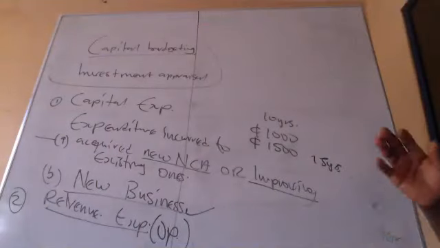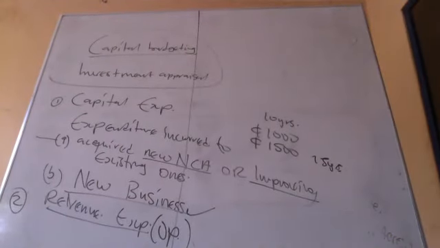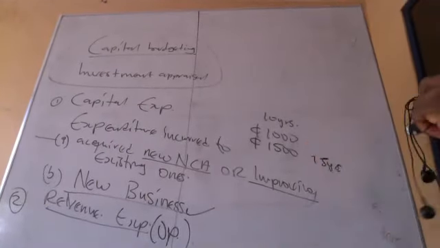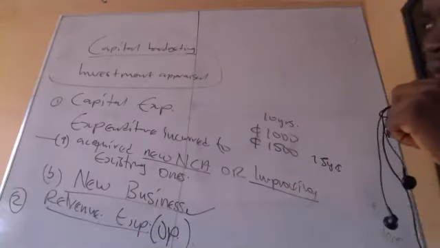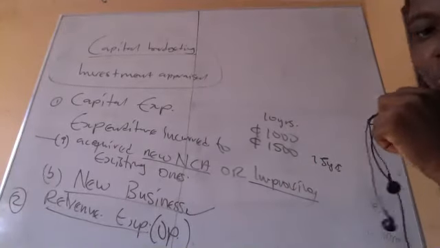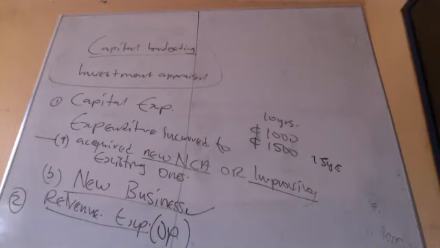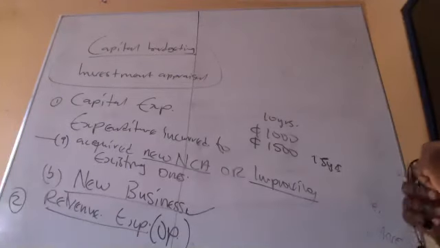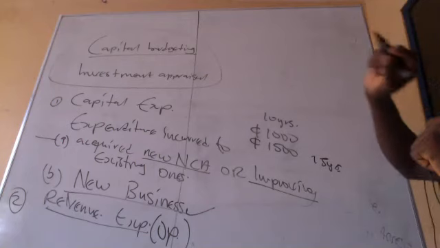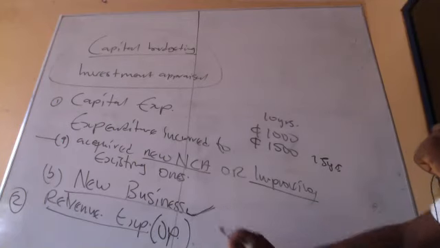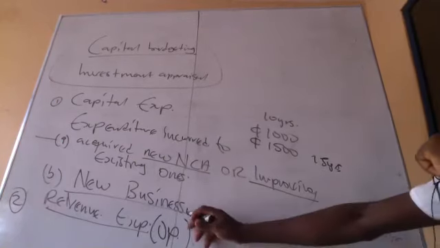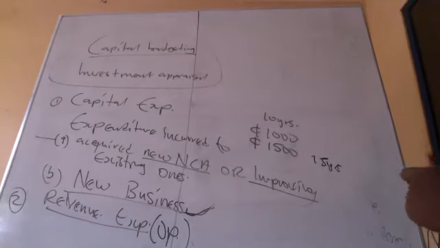So now that we have probably gotten the clear picture of capital expenditure and revenue expenditure, we will now go into capital budgeting. Your central mind should be on the other type of capital expenditure, where we are entering into new business.